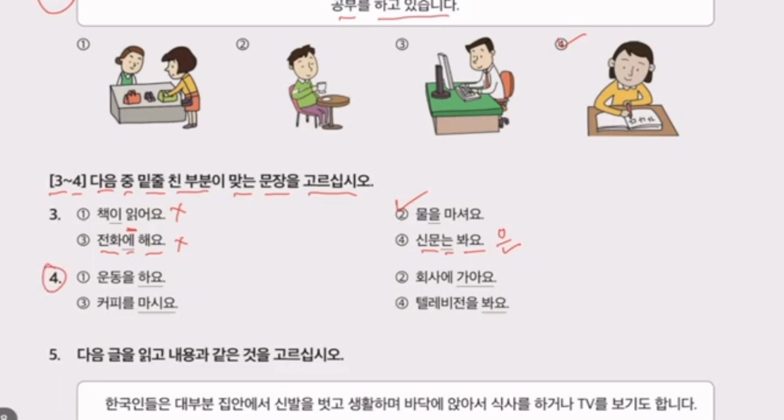Number 4. Undong-eul hayo. Hayo is not any word. Number 2. Hoesa-e ka-yo. This is wrong because gayo is correct. Number 3. Keopireul masiyo. Masiyo is wrong because masyeoyo is correct. Number 4. Televisioneul bwayo. This is correct. Televisioneul bwayo is I am watching TV.